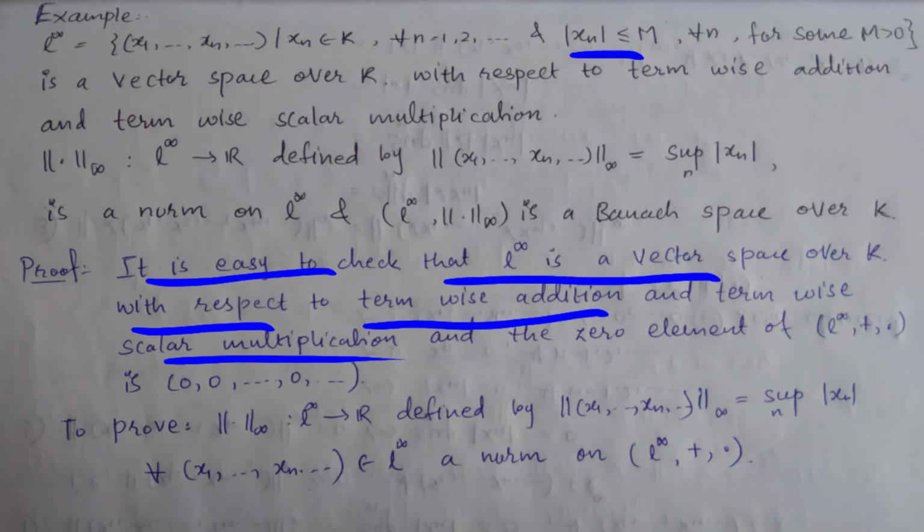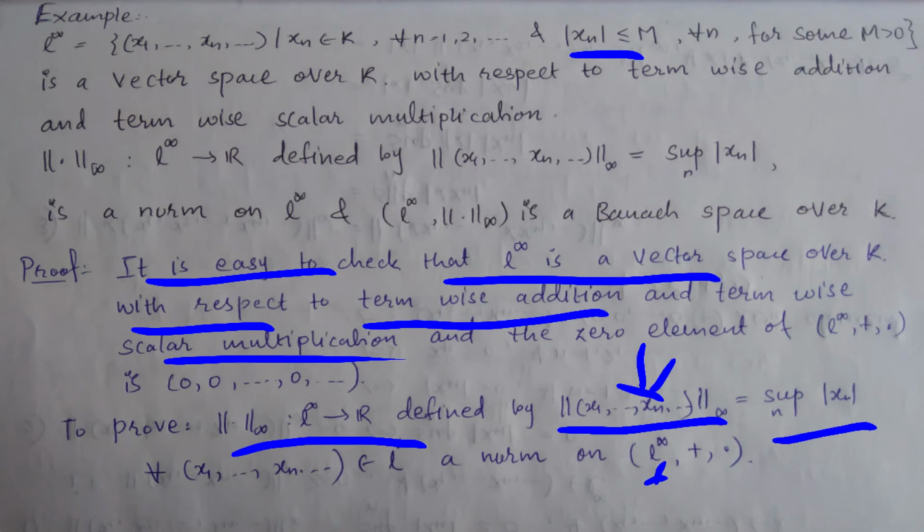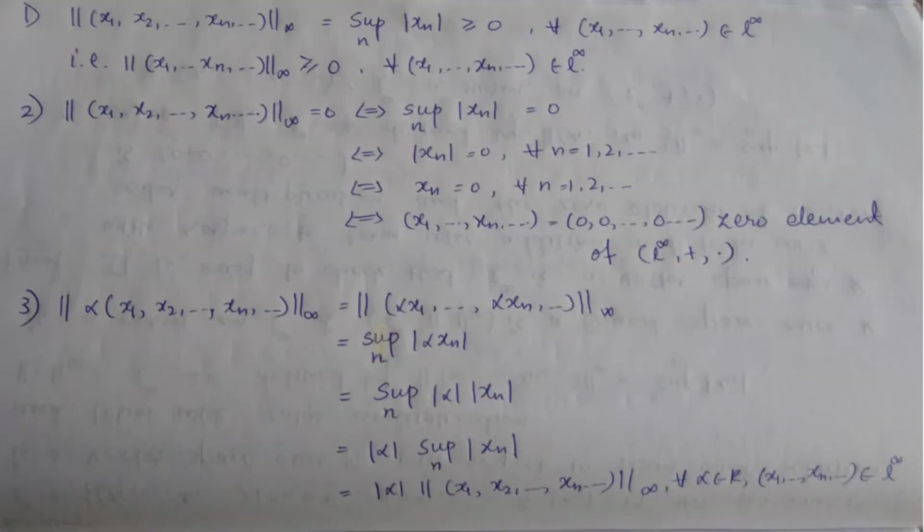So to prove that this is a norm on this space, it means this function defined from L infinity to R as norm infinity of an element of L infinity, which is the supremum of modulus of xn, and this is true for every n, right? For that we have to prove the four properties of a norm.